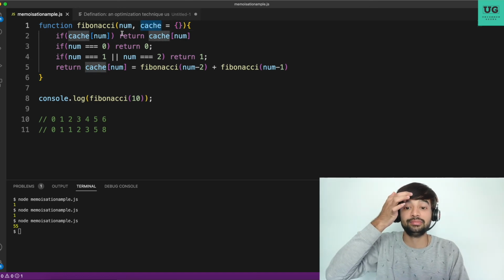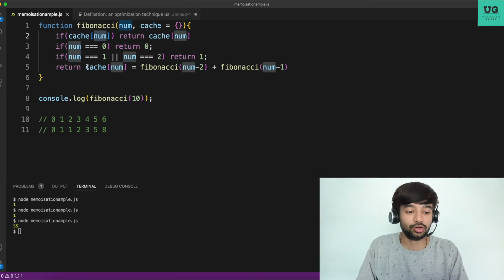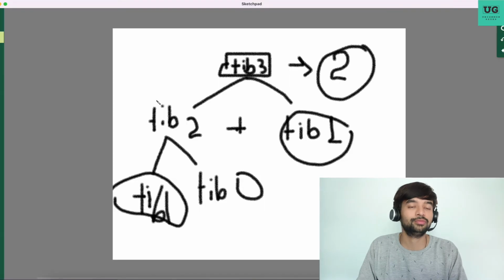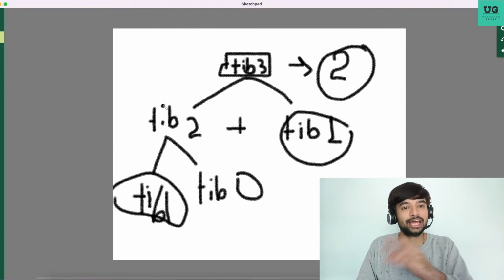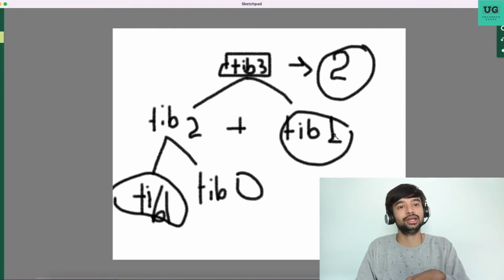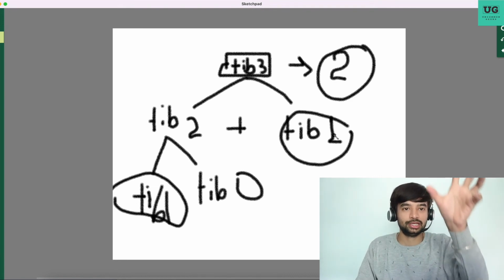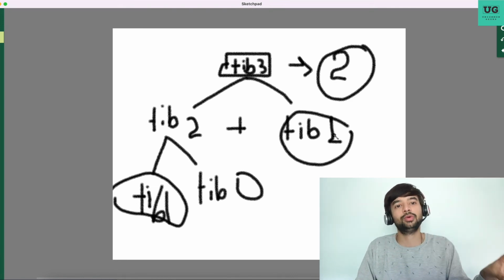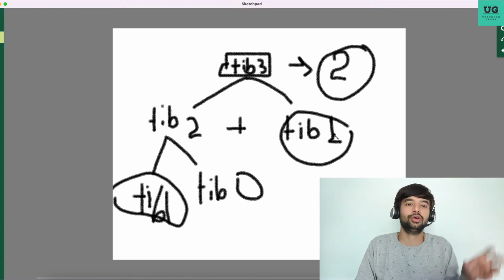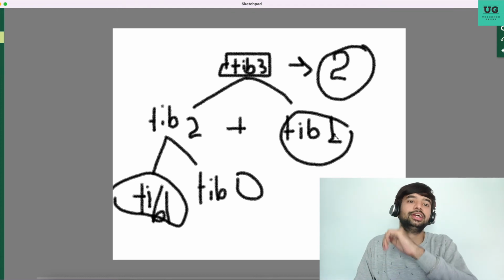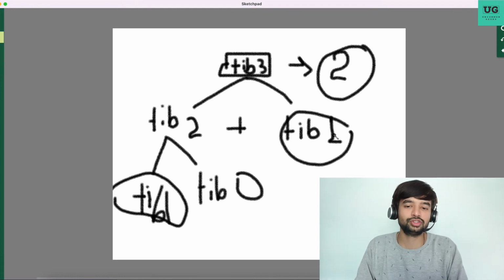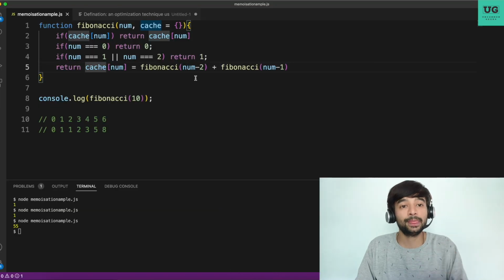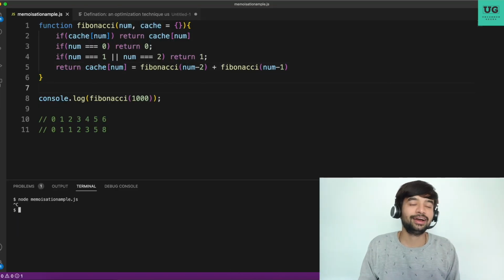What we are doing is the same. Whatever value we got right here, the fib of 2 probably we are caching it. Fib of 1 we are caching it. Fib of 3 we are caching. So whenever next time fib of 3 comes, we don't do fib of 2 plus fib of 1, again fib of 1 and fib of 0. Fib of 3 is already cached, just return that value. So this will save so much computation whenever you are doing a very big number Fibonacci. So this is about this video.